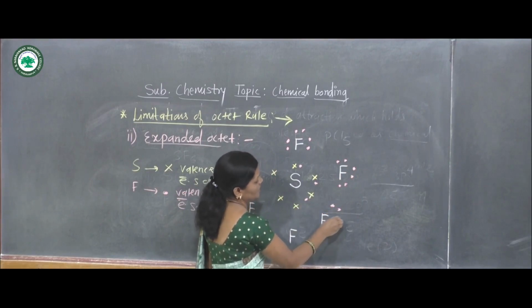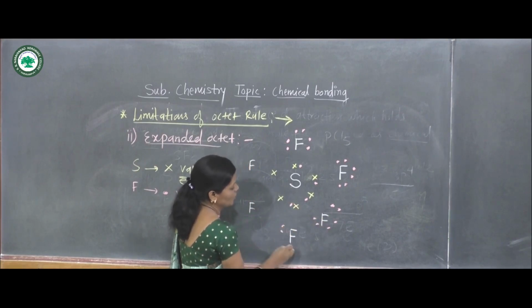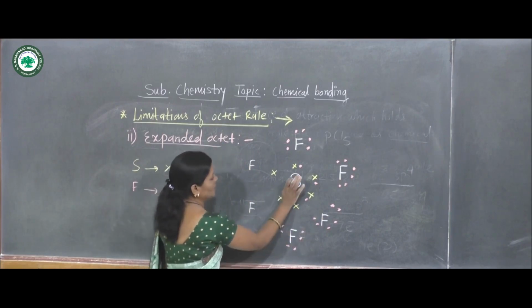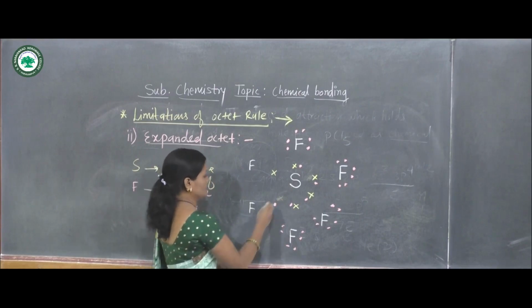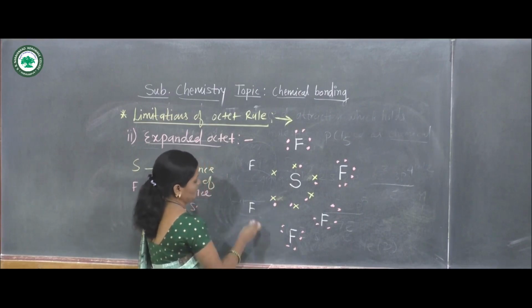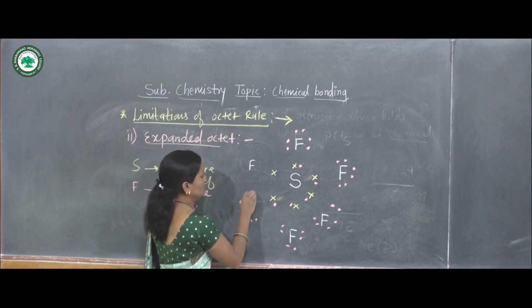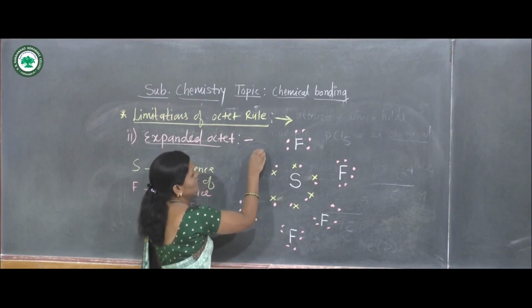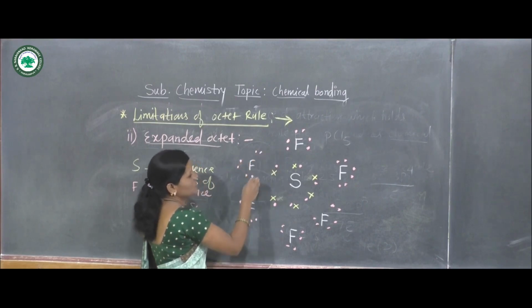These are the valence electrons of the third fluorine atom. These are the valence electrons of the fourth fluorine atom. Each fluorine atom has seven electrons, and the 7th electron is shared with a valence electron of the sulfur atom, forming a covalent bond.